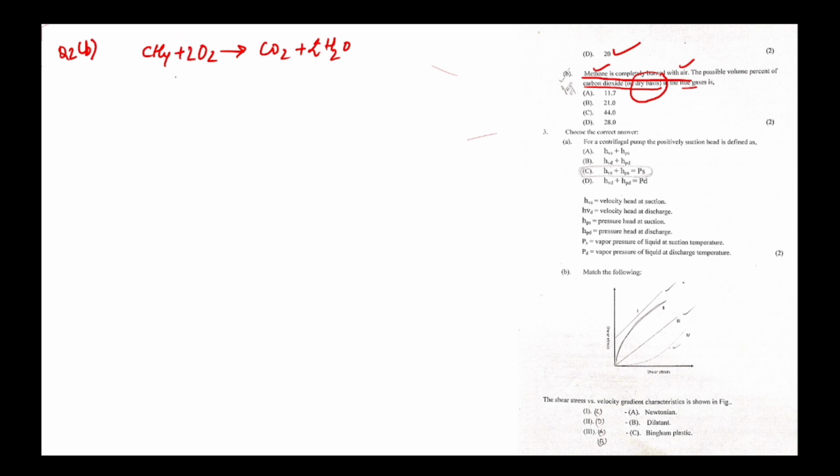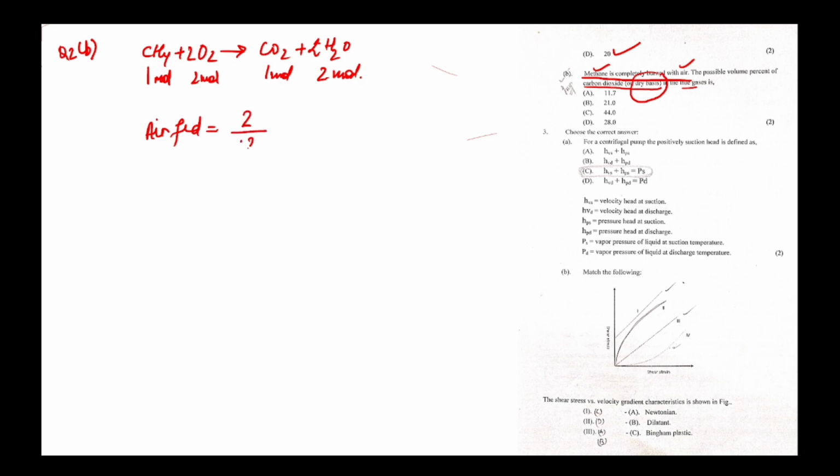Okay, since CH4 is completely one with air, so 1 mole, 2 mole, it will give 1 mole, and this will be 2 mole, but it is completely one with air, not oxygen, and air contains nitrogen as well.